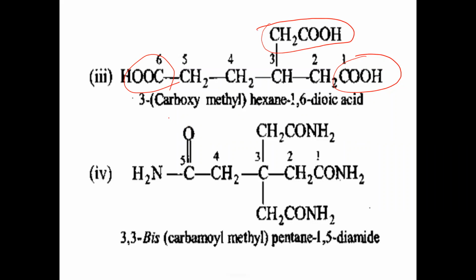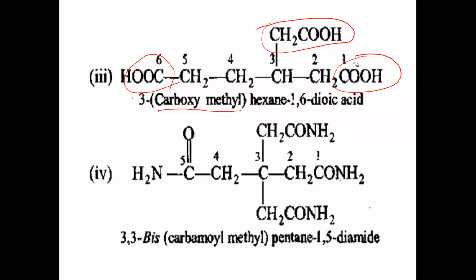If CH3 is there, it is methyl. In this methyl, one hydrogen is replaced by COOH. That's why it is CH2COOH, so it is called carboxymethyl. So this carboxymethyl is taken here.